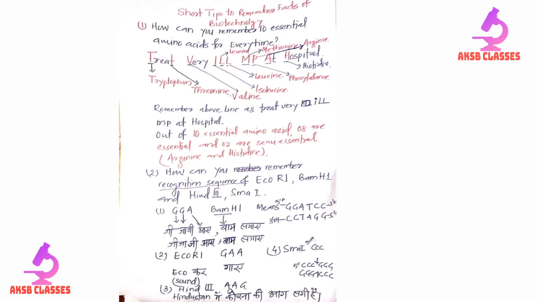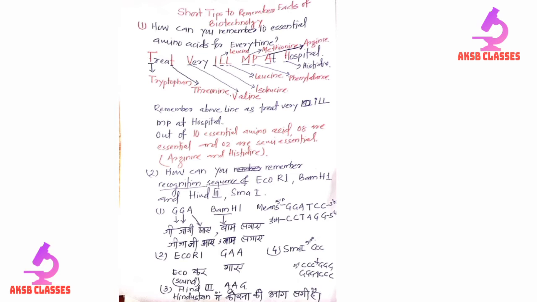Next is member of parliament, that is MP. So M encodes methionine and P encodes phenylalanine. So you have to remember MP, and then the capital letter A in at is arginine, and the capital H in the word hospital indicates histidine. So you have to remember the line: treat very ill MP at hospital. Here you can remember the 10 essential amino acids.